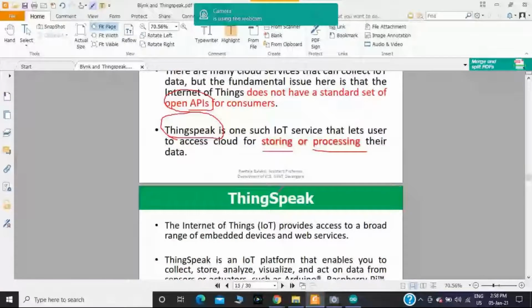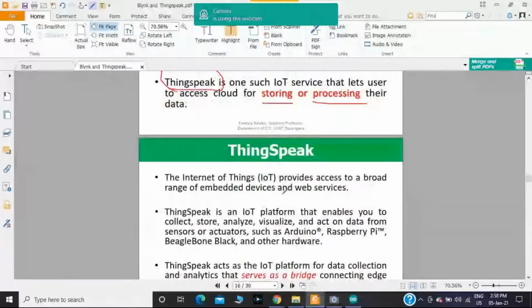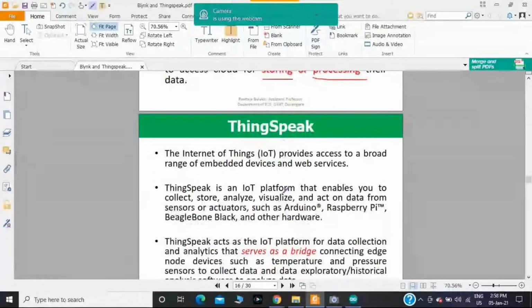And in this case, we are using two important protocols. In ThingSpeak, the first protocol is HTTP. HTTP stands for Hypertext Transfer Protocol, where we have the request and response. Another protocol we are using is MQTT. MQTT stands for Message Queuing Telemetry Transport protocol. There we can have publish and subscribe. In the upcoming PPT I'm going to explain MQTT in detail.